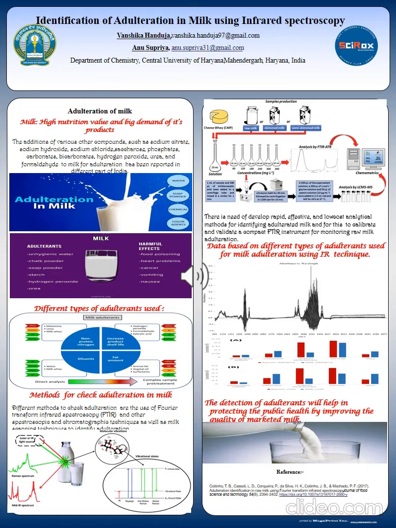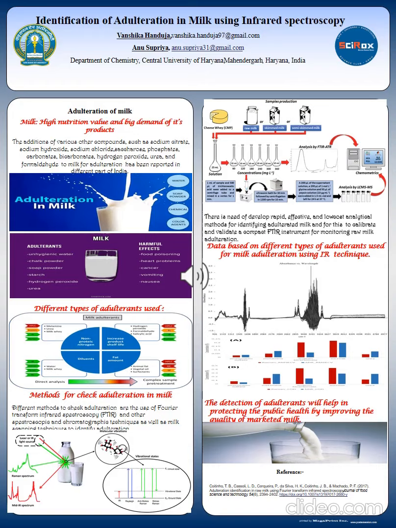The most significant adulterants found in milk are unhygienic water, chalk powder, soap powder, starch, hydrogen peroxide and urea, and their harmful effects are food poisoning, heart problems, cancer, vomiting and nausea. Different types of adulterants are used, like melamine, urea and milk whey, which are non-protein nitrogens. Some of them increase the product shelf life, like hydrogen peroxide, formaldehyde and salicylic acid. Some increase the fat amount, like animal fat and surfactants, and some just act as diluents, like water and milk whey.